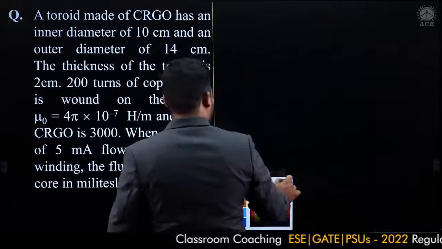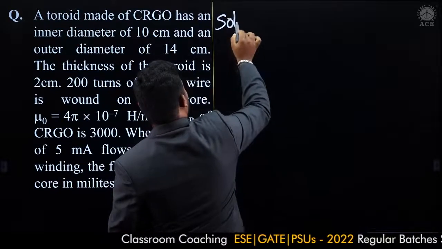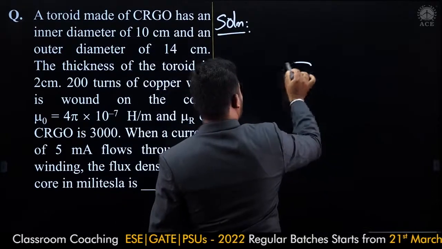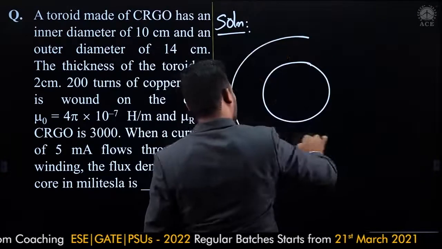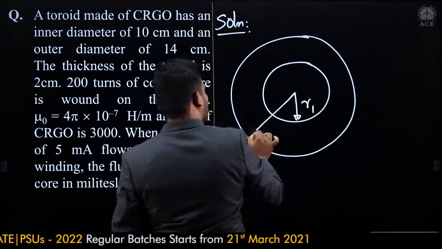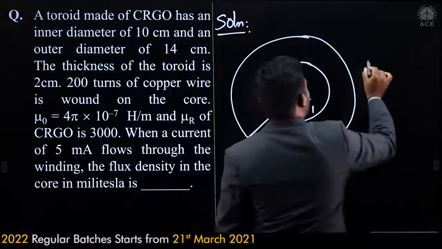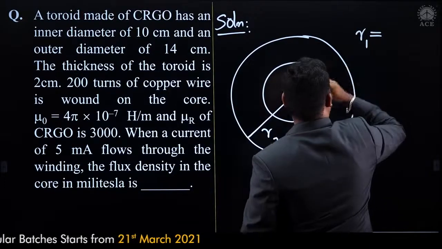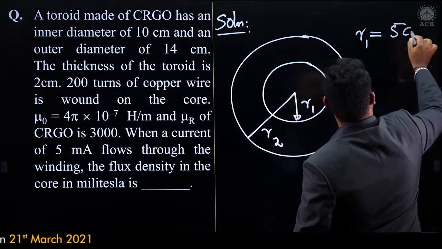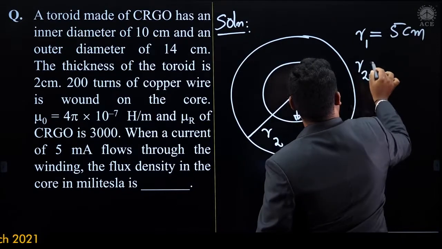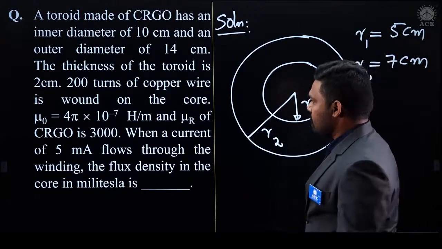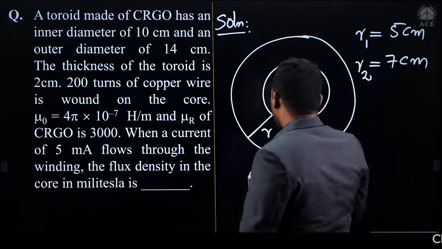Fine. So let me draw some rough diagram here to deal with this one. So there is a toroid here, there is an inner surface and there is an outer surface. Okay. So let me call this radius R1, this radius R2. So what is this R1 here? R1 is equal to, he has provided diameter, take the half of that, it is 5 centimeters, and R2 is equal to 7 centimeters.